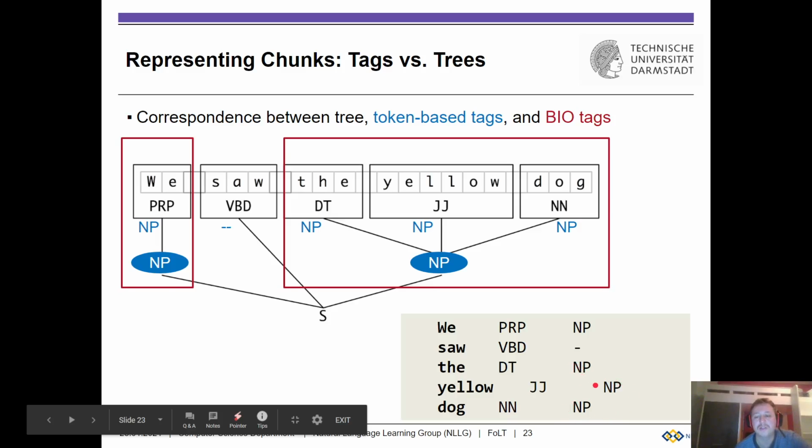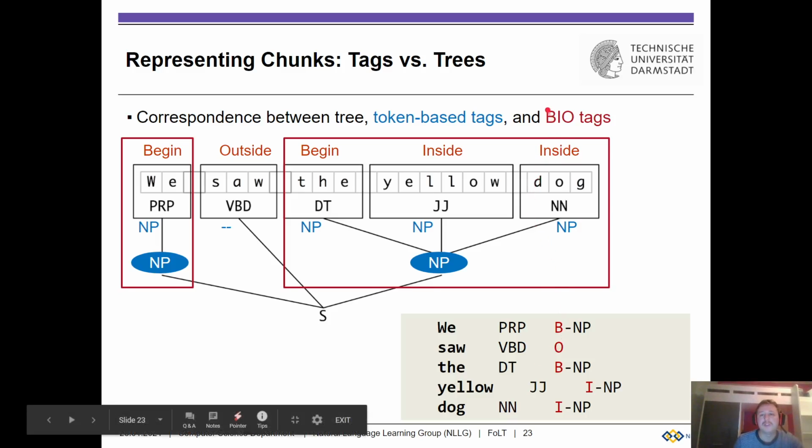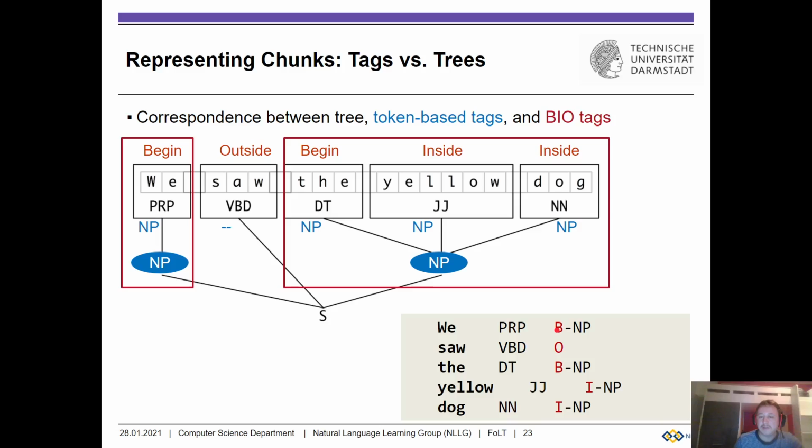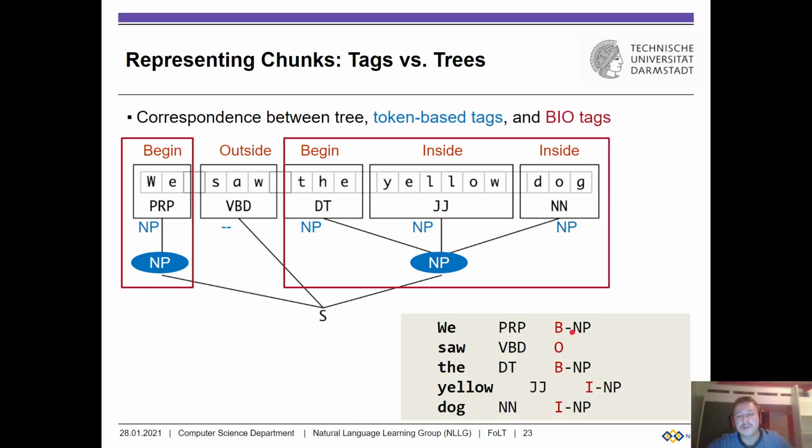Maybe those 2 belong together and this one here is separate. So these 2 notations are not yet equivalent. We can make them equivalent by appending something which is called BIO and stands for begin, inside, outside. So if we append these BIOs here, it's equivalent. So this tree notation here is equivalent to this information as it's given down here.